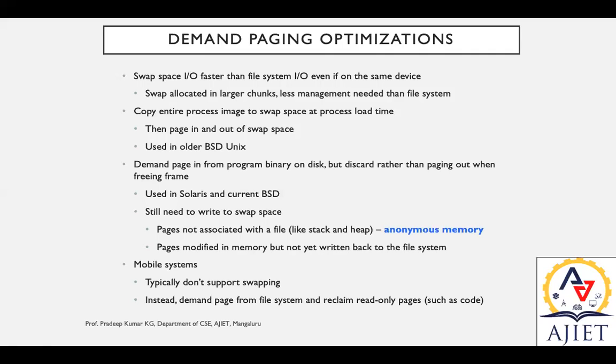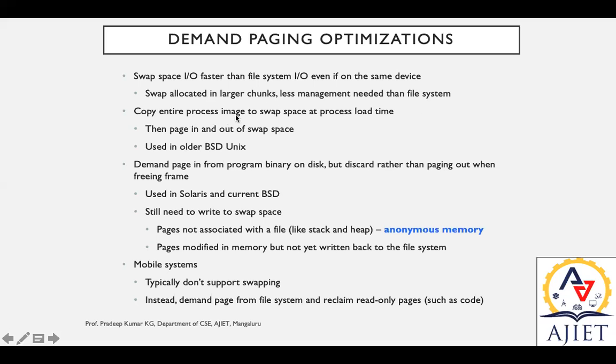Swap space I/O is faster than file system I/O, even if on the same device. So swapping is faster than the file system. Input/output requests, say for example input from the storage, go through swap space, which is faster than the file system. With the file system you open a file, locate, copy, close. Instead of these four steps, this is single level. That is faster because swap is allocated in larger chunks, and less management is needed than the file system.